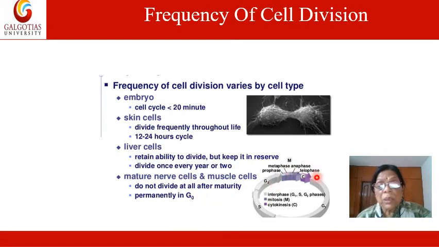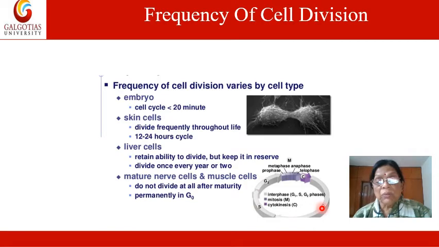This is showing the cell cycle. This is the state of division: prophase, metaphase, anaphase, telophase, and then cytokinesis. The whole other part of the cell cycle is known as interphase. We have discussed this earlier.